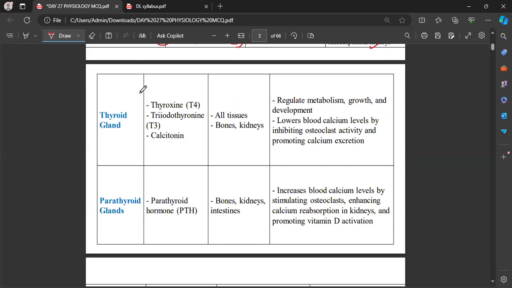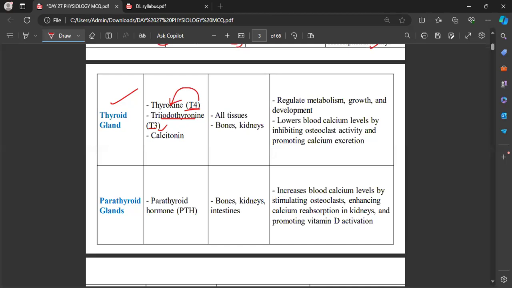Now, the thyroid gland. We have different hormones; the most important are T4 and T3, triiodothyronine and tetraiodothyronine. Tetraiodothyronine is also called the thyroxine hormone.